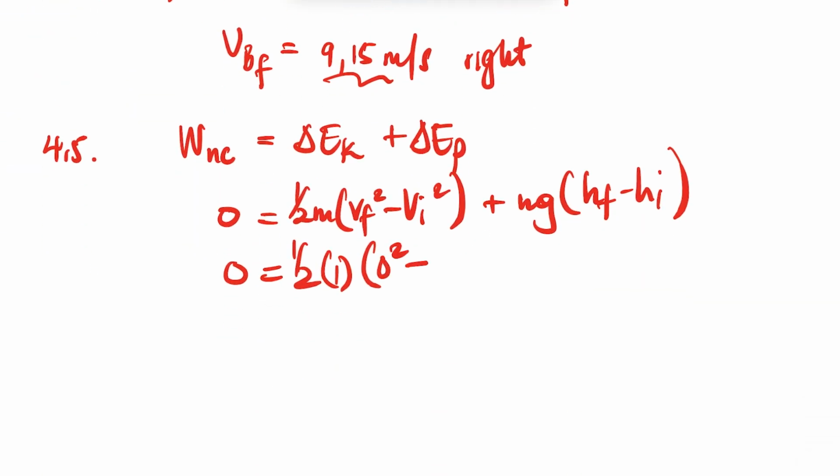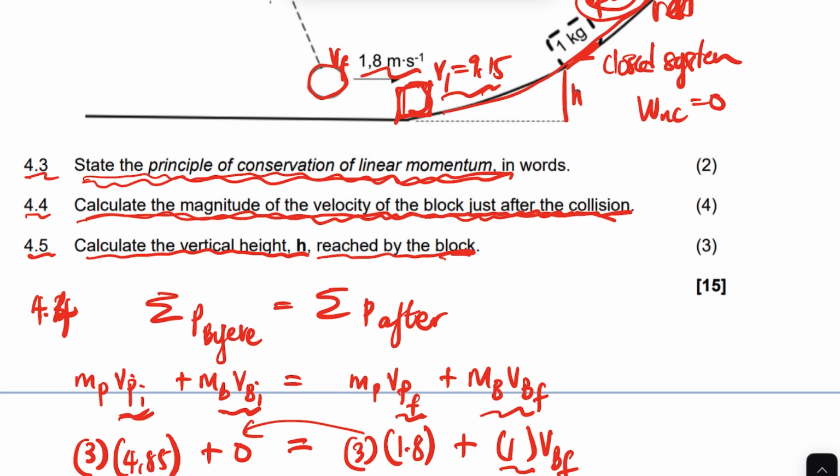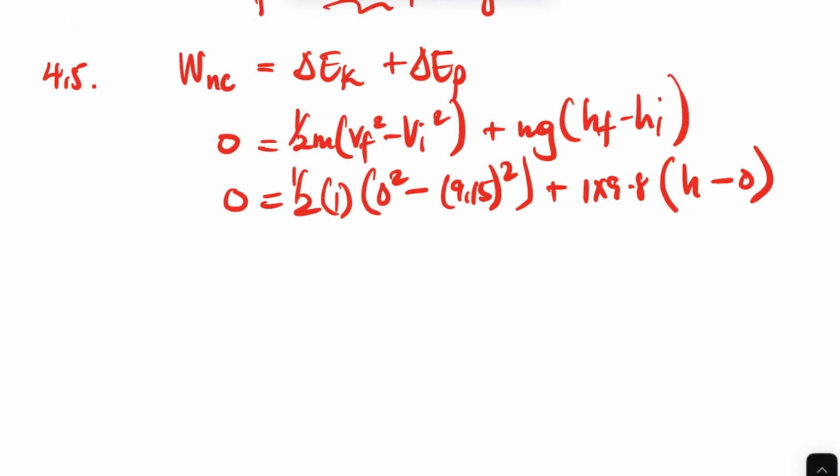So it's going to be 0 squared minus the initial, 9.15 squared. Don't forget to square, guys, plus the mass, 1, times 9.8, and then the height final, which is h, minus the height initial. The height initial is going to be 0.